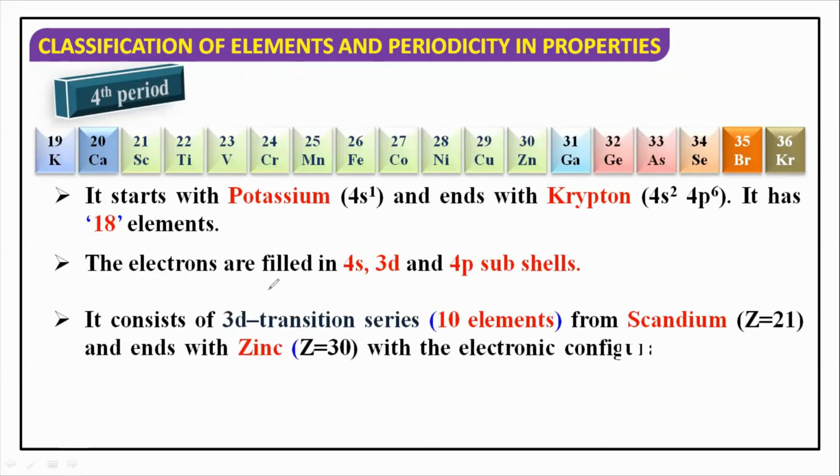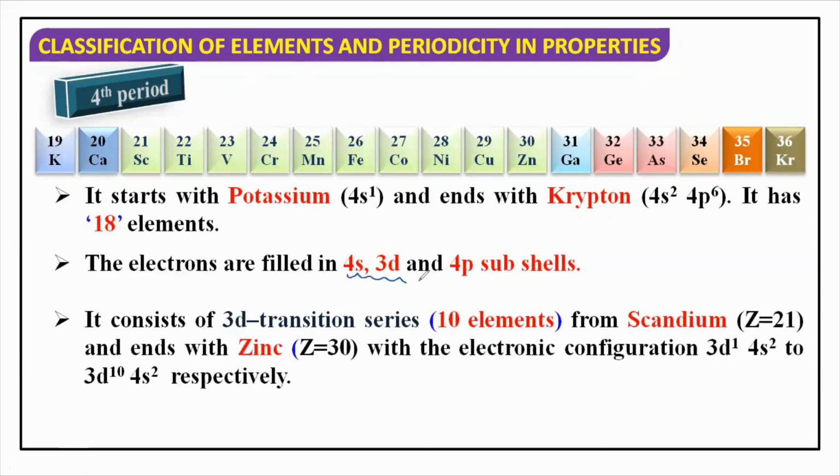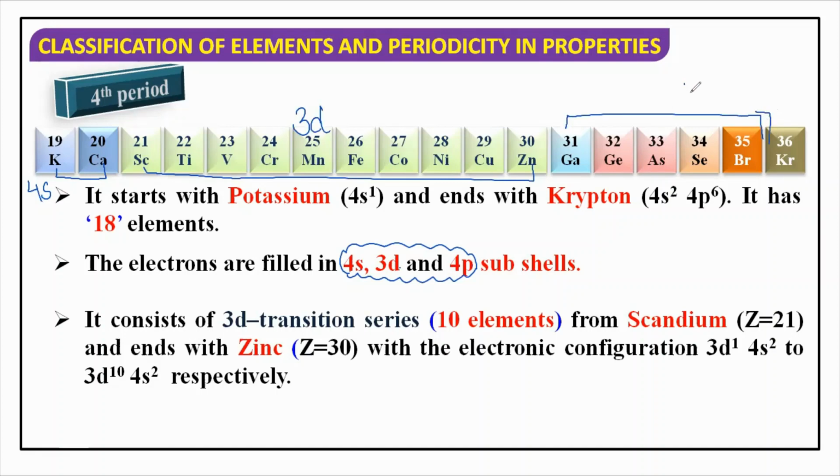So in case of fourth period, we have to use 3 subshells, and these 3 subshells are 4s, 3d and 4p. अगर आप ये पहले 2 elements देखते हैं, potassium and calcium, they belong to 4s. Then from scandium till zinc, it is 3d, and then again these 6 elements are belonging to 4p. So total कितना हुआ? 4s will have 2 electrons, 3d will have 10 electrons, and 4p will have 6. So total 18 electrons. Therefore, fourth period will accommodate maximum of 18 elements.